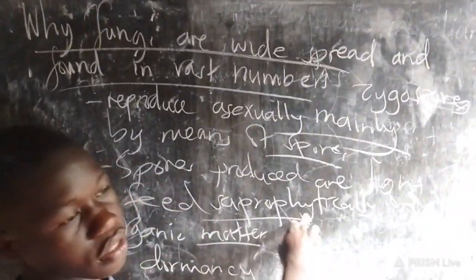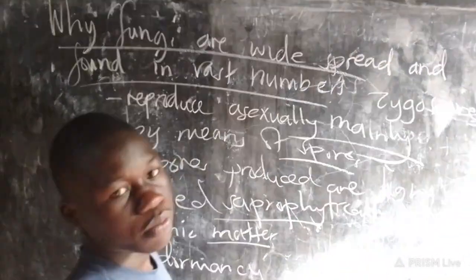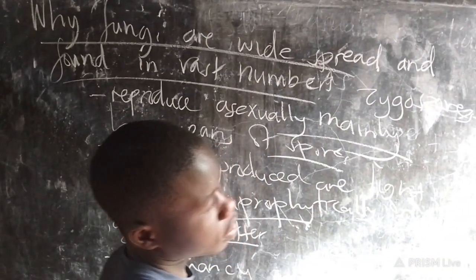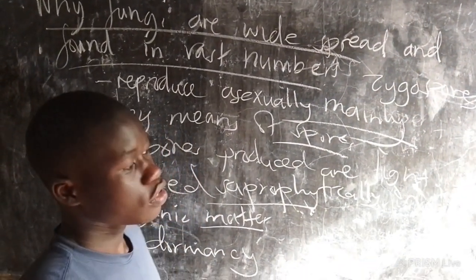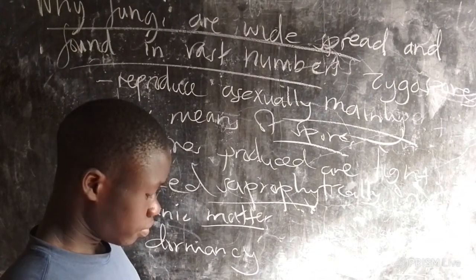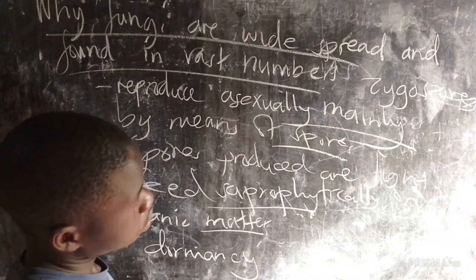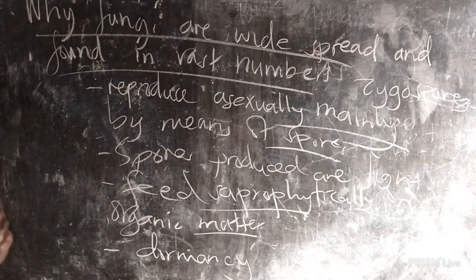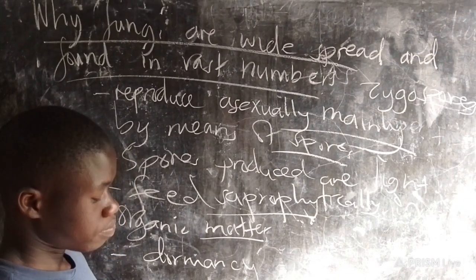Remember, when these spores germinate, they form zygospores, which can also be dormant for a certain period of time and therefore survive adverse conditions. That is all we can talk about why these organisms exist in large numbers and in vast numbers.